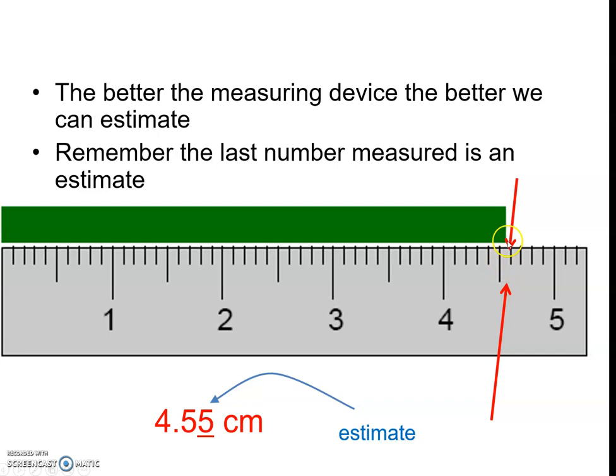However, we are not sure of the length of the object here, so we estimate it is 0.05 here. That's why we write the length here as 4.55 centimeter, meaning that 5 is an estimated number. The certain digits here are 4 and also 5, 4.5. However, in 4.55, the last 5 is our estimated digit.